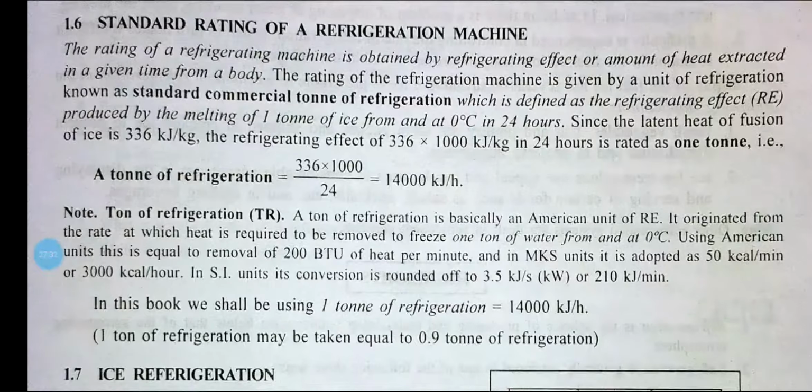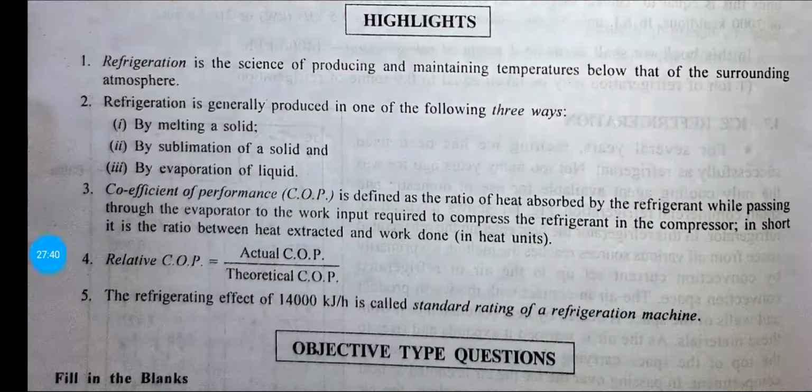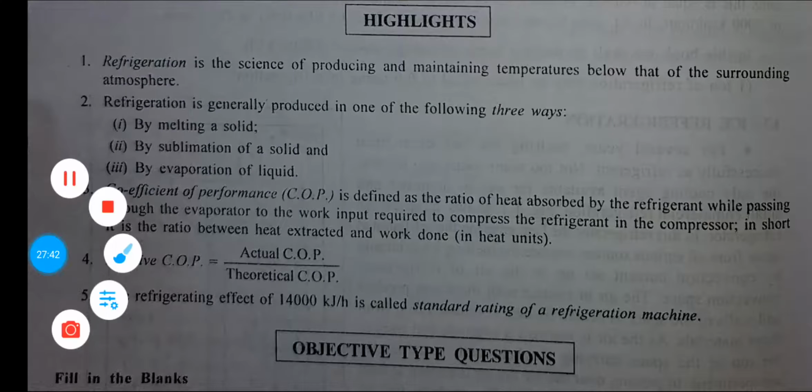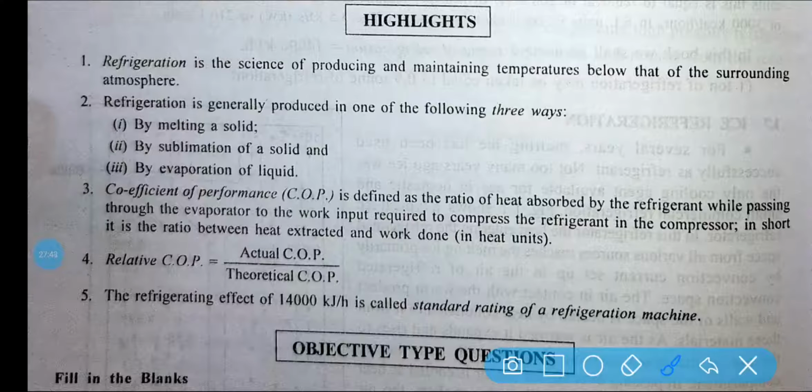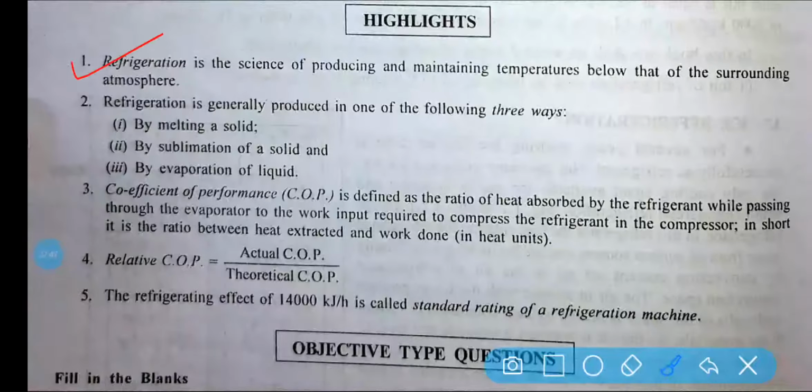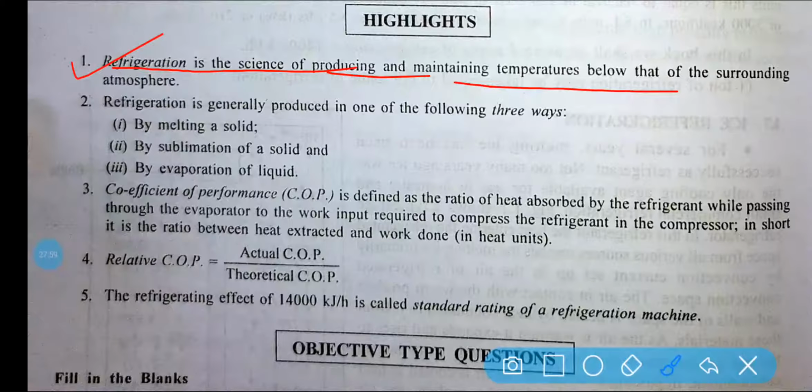Now 1 ton of refrigeration may be taken equal to 0.9 ton of refrigeration. Next, now we will see some points that have to be remembered. First of all, from this chapter, a very small chapter, you have to know the definition of refrigeration. Refrigeration is the science of producing and maintaining temperature below that of the surrounding atmosphere.